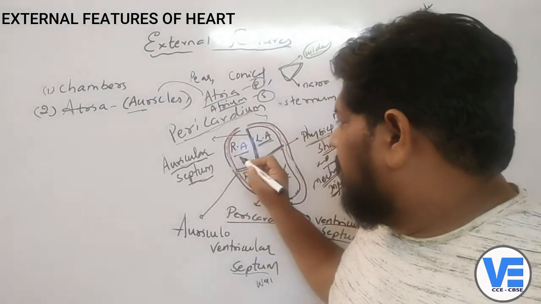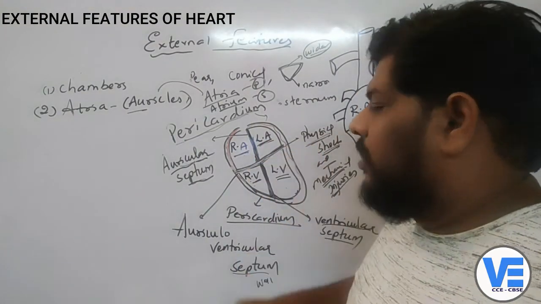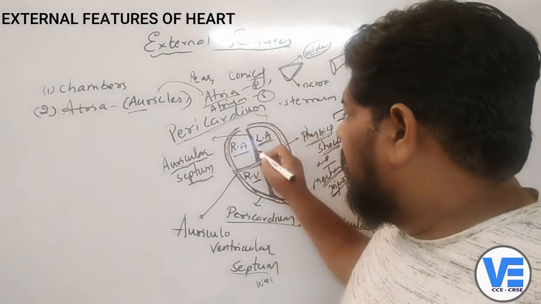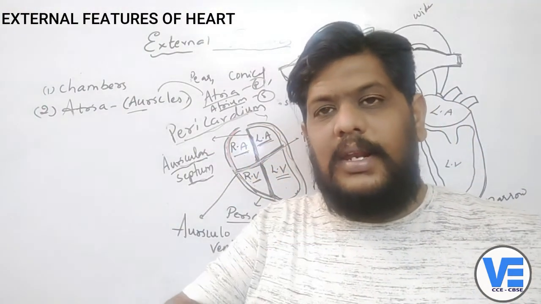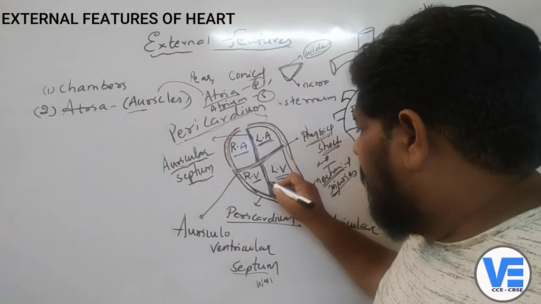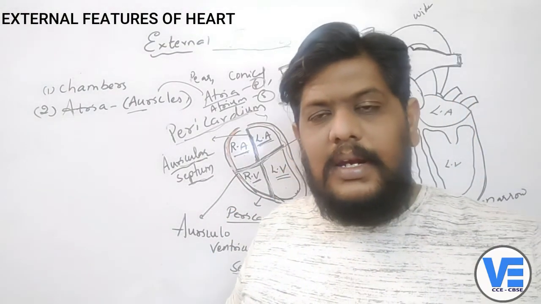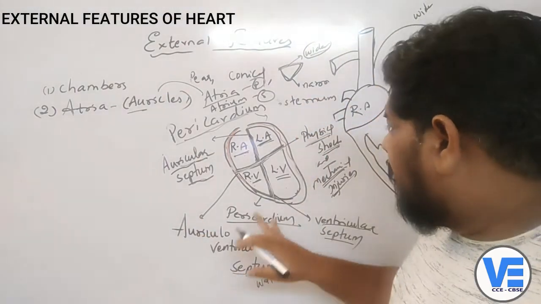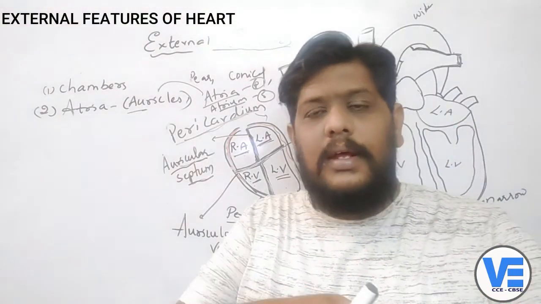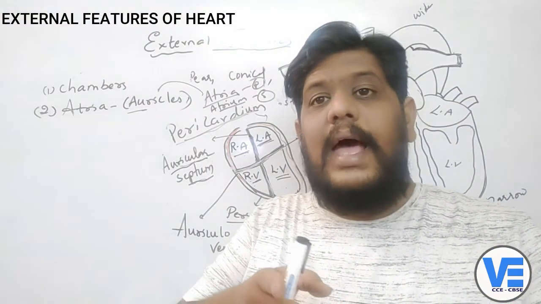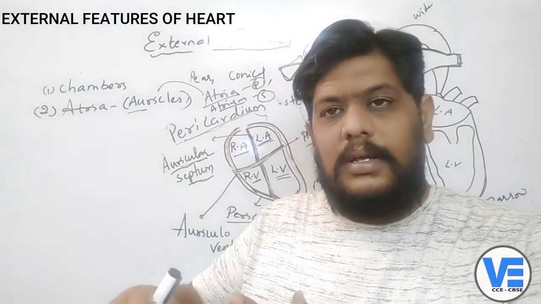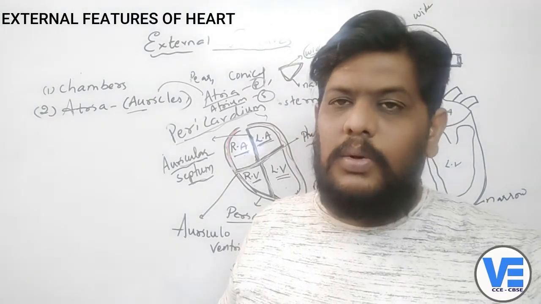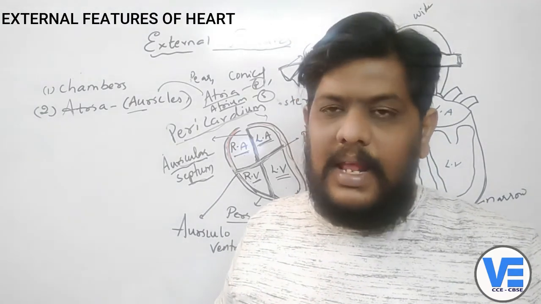Second one is the auriculoventricular septum. It divides the heart into auricles and ventricles. The auricular septum divides the auricle into left auricle and right auricle. The ventricular septum divides the ventricle into right ventricle and left ventricle. Any other things we have, let's study about them. Write the shape, size, location, and also why we think that the heart is on the left side. Put all these things on paper.